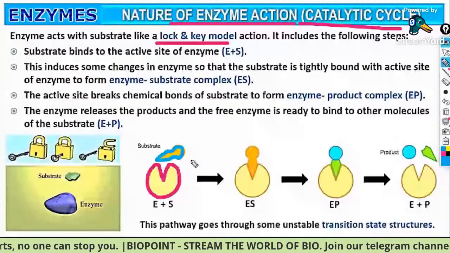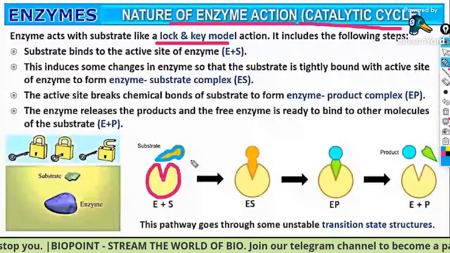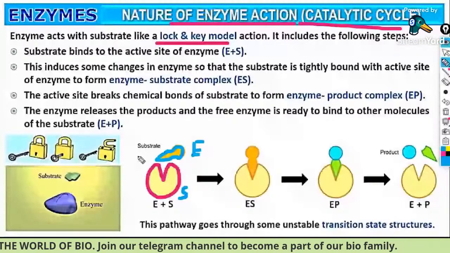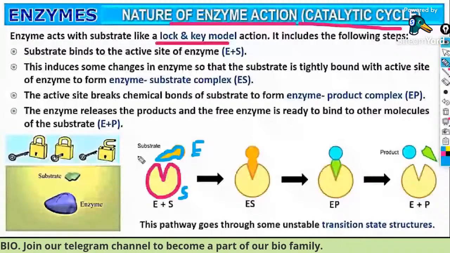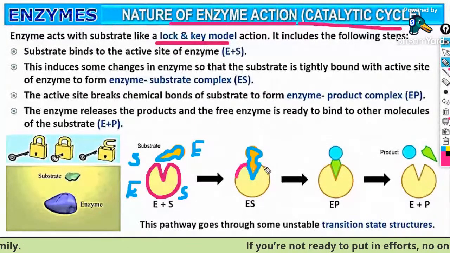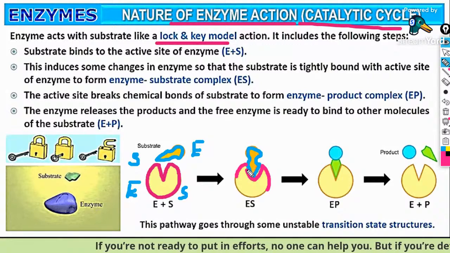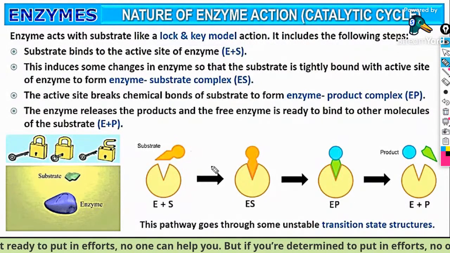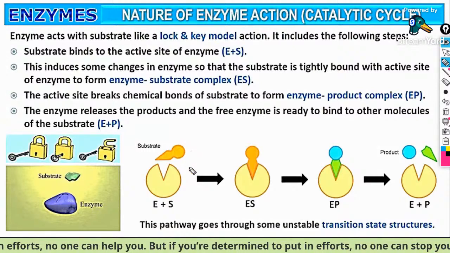If you take this as a substrate, this will be the enzyme. If you take this as a substrate, then this will be the enzyme. It will exchange itself. Clear that? Look, it is fitting together, right everybody? It is fitting together in this particular molecule. Clear? That is actually the enzyme action.